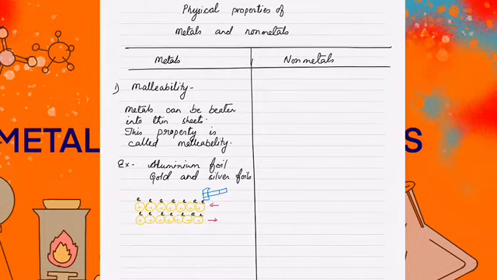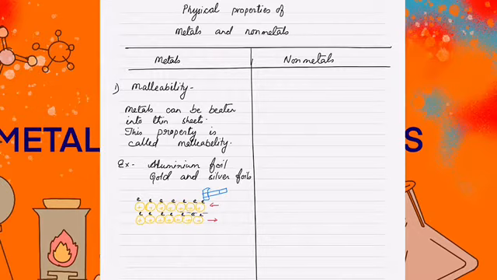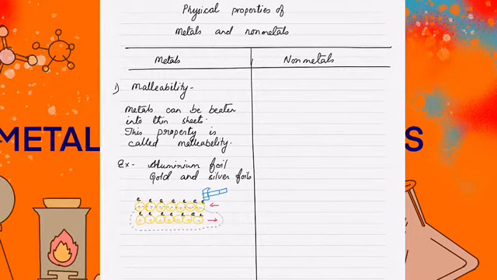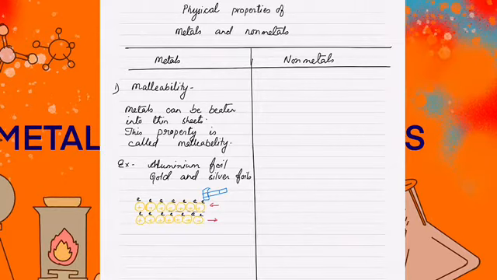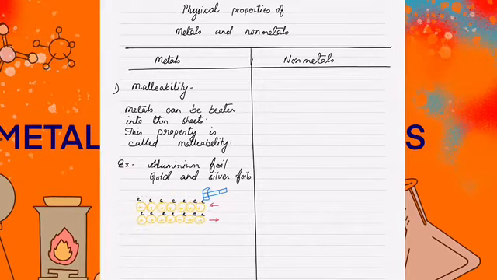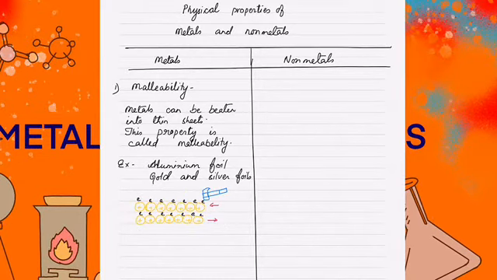Gold and silver are used as gold and silver work over the sweets, and aluminium foil you all know we use in our kitchens. This is due to the special arrangement of atoms in the metal. In the metals, as you can see, the atoms are arranged in layers, and between the layers of atoms there is an electron layer.